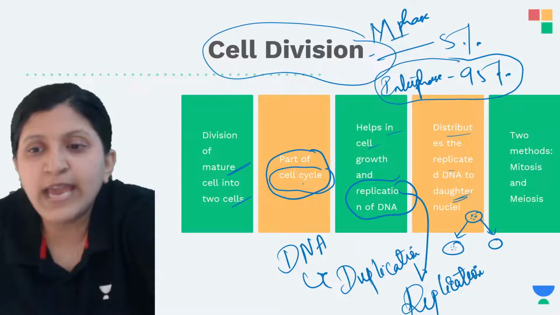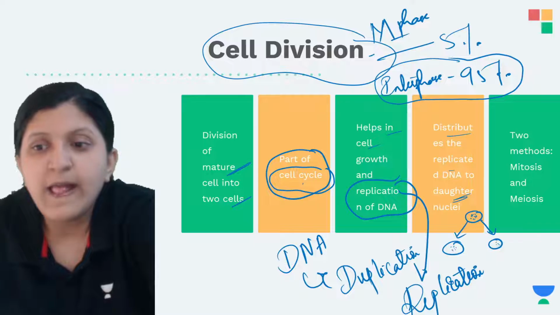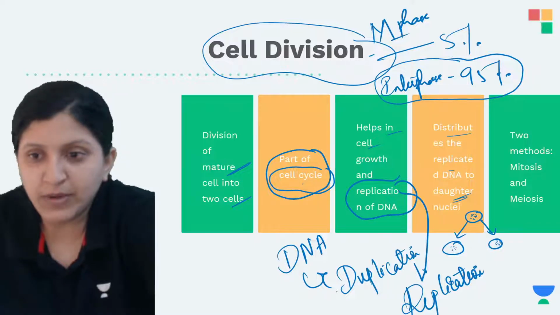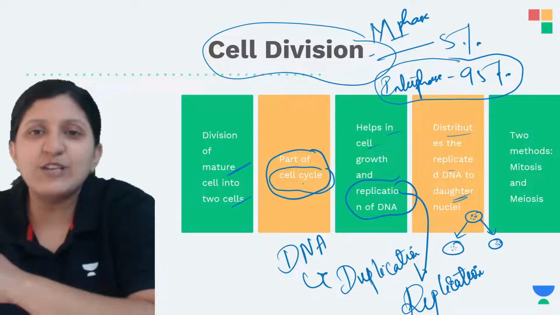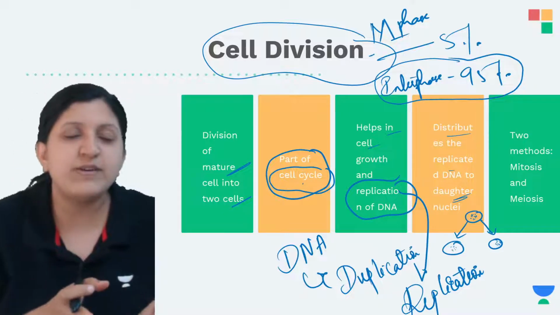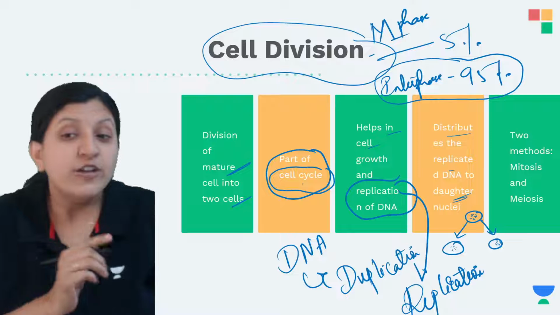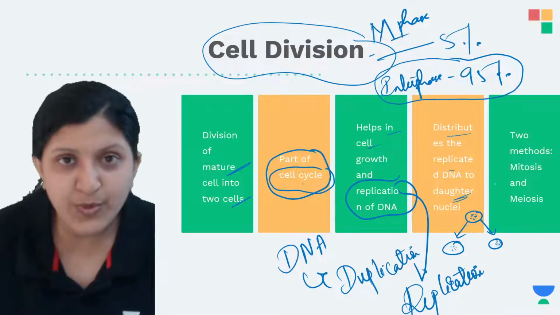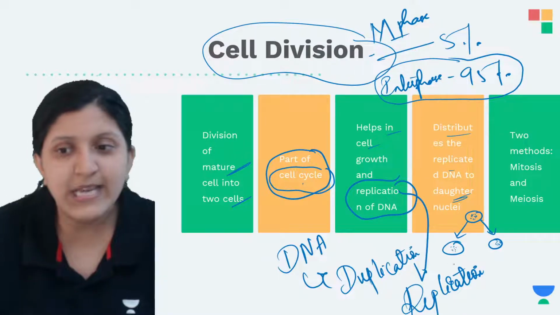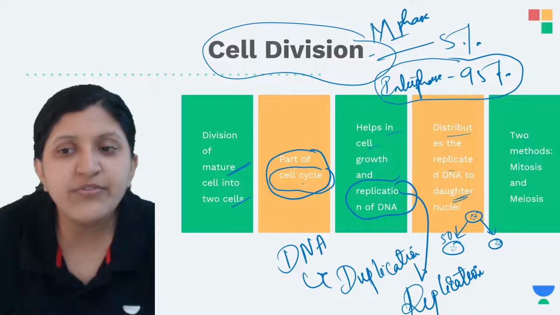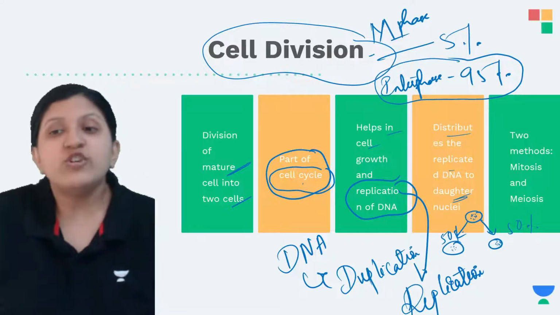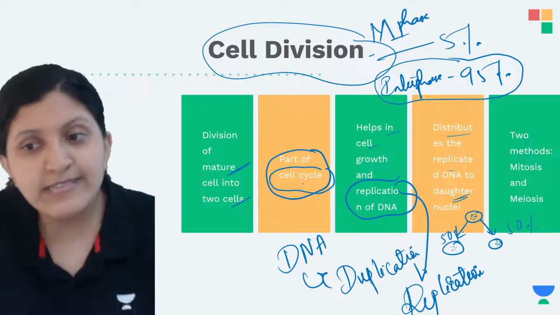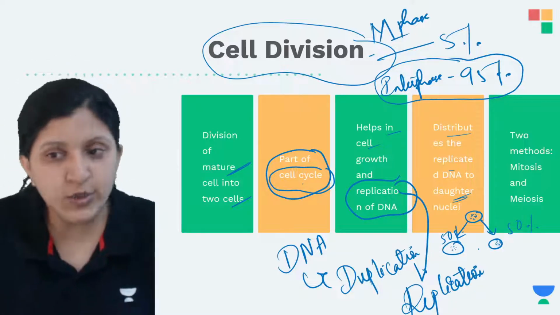It is not 70% genetic material to one cell and 30% to the other cell. No, there is an equal distribution of genetic material, that is DNA. If this one receives 50%, the other will also receive 50%. So equal amount of DNA is distributed to the daughter nuclei.